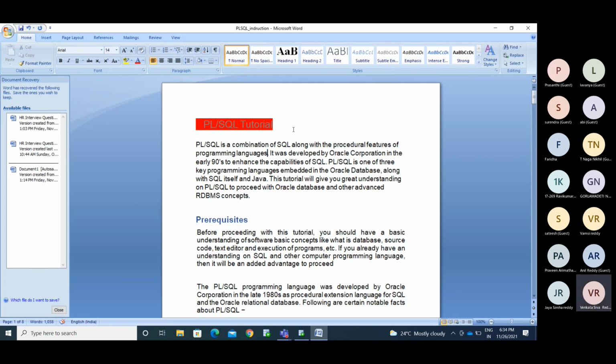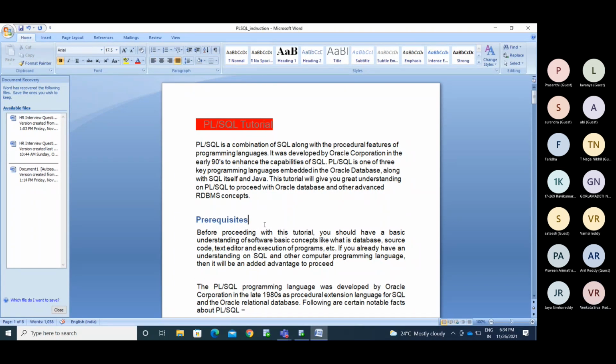Now, why did Oracle introduce PLSQL? SQL is a query language, and to make it work like a programming language, the PLSQL programming language came in.